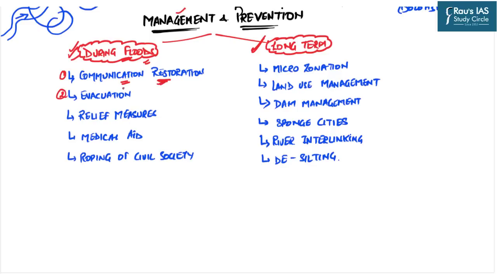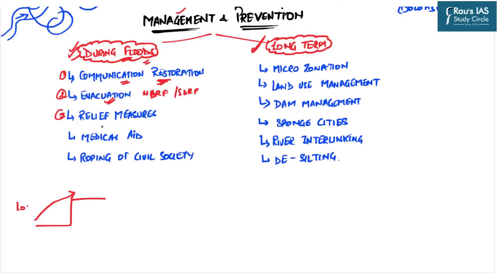Second is deployment of the National Disaster Response Forces as well as SDRF in order to have efficient evacuations from those areas. The people from the low-lying areas must be transported to the higher areas in order to reduce the possibility of deaths due to floods.